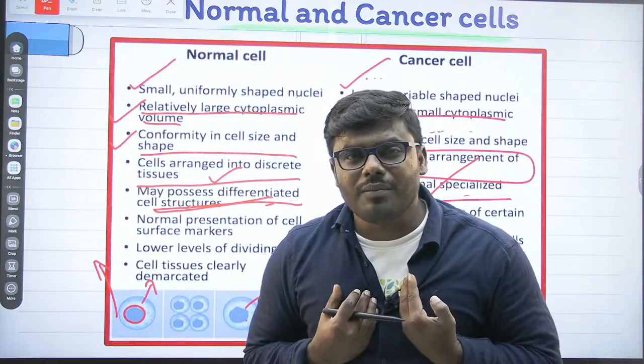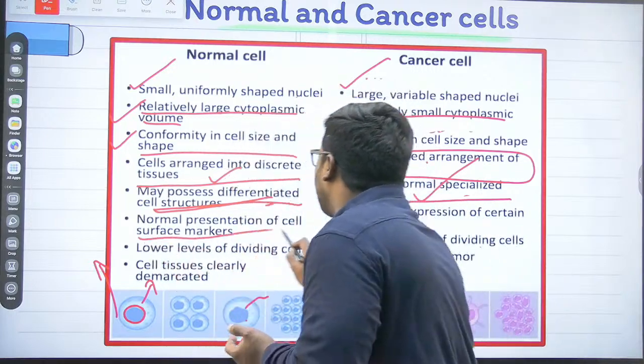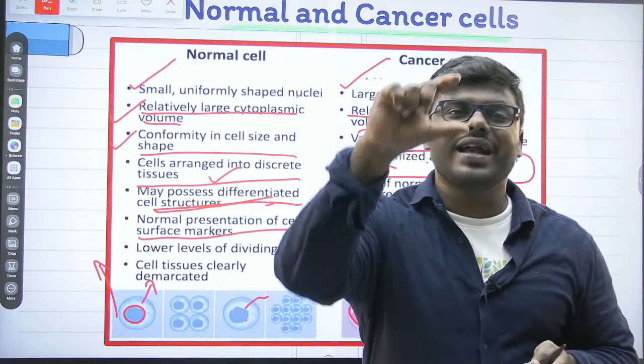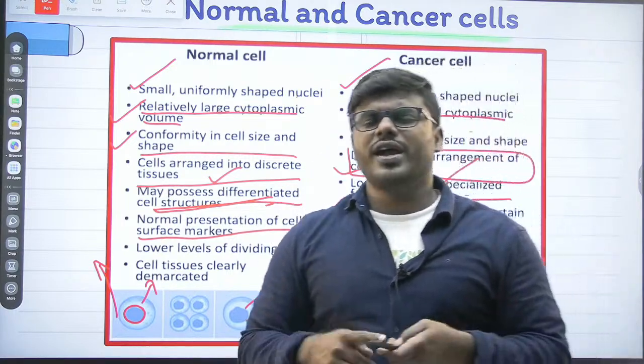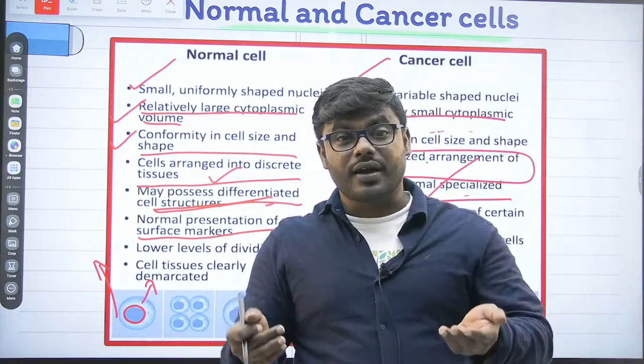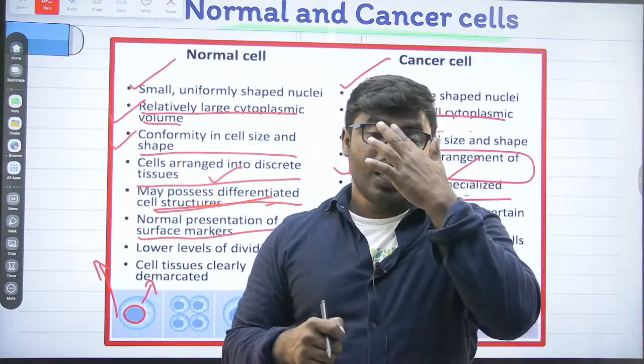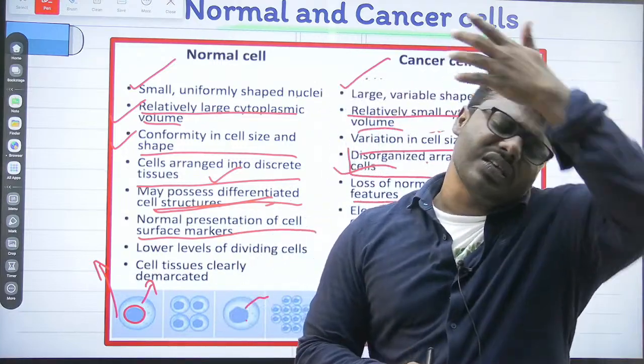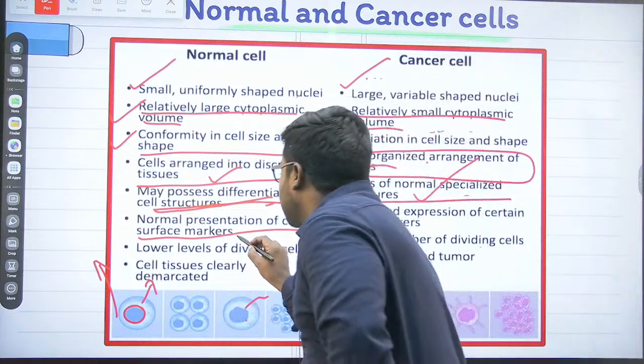In our normal cell, all the surface markers are expressed at a particular stage. You know, right? Whether it is a macrophage, dendritic cell, T cell, B cell, whatever the cell may be, friends, there should be an expression of surface markers.